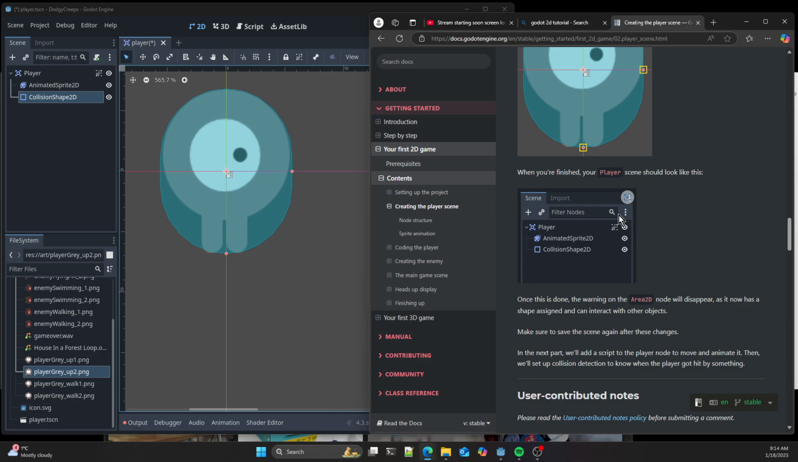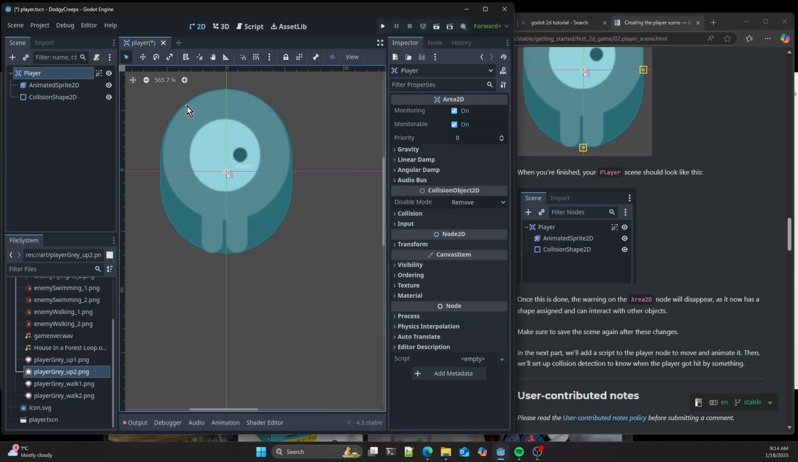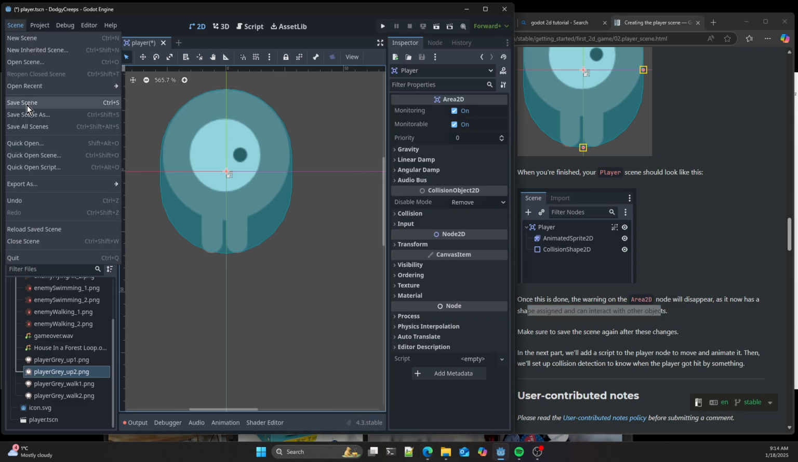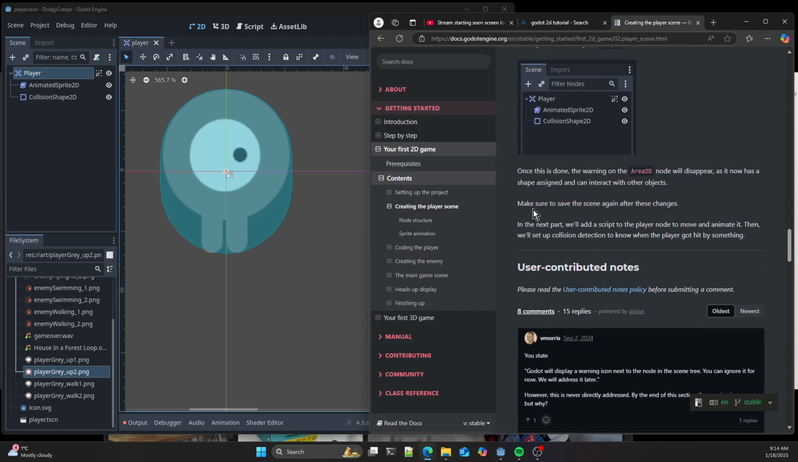When you finish, your player scene should look like this. Awesome. It does just that. Okay, cool. Once this is done, the warning that area 2D has will disappear, because we now have a shape assigned to it and can interact with the object. Save that scene. Make sure you save the scene.